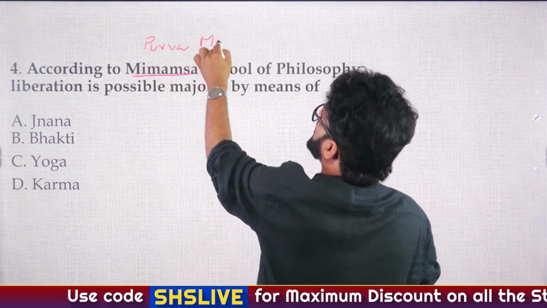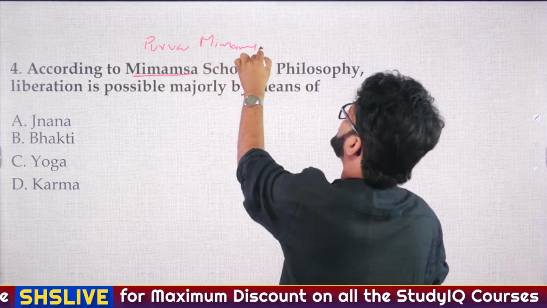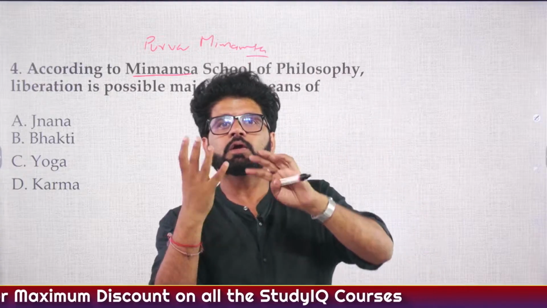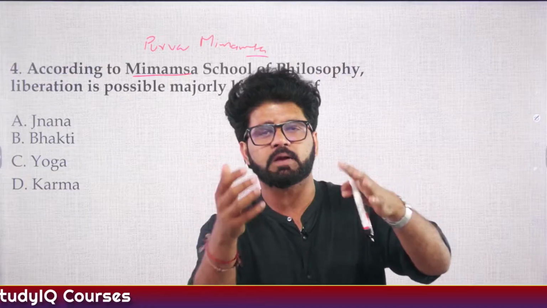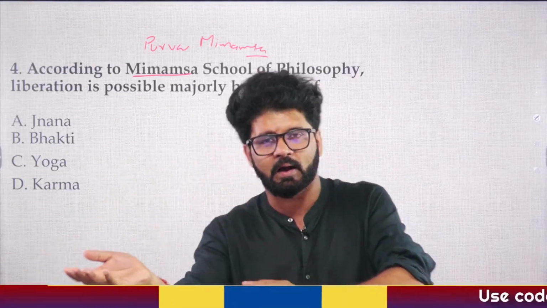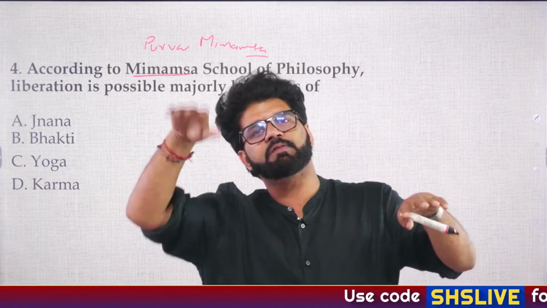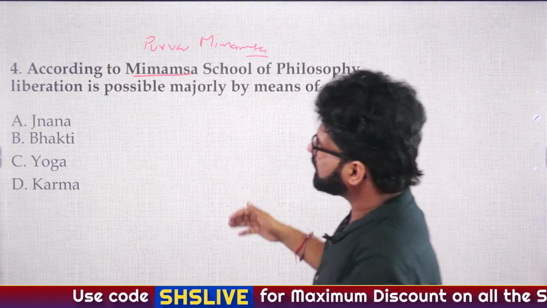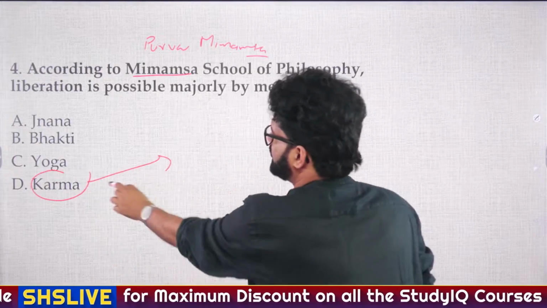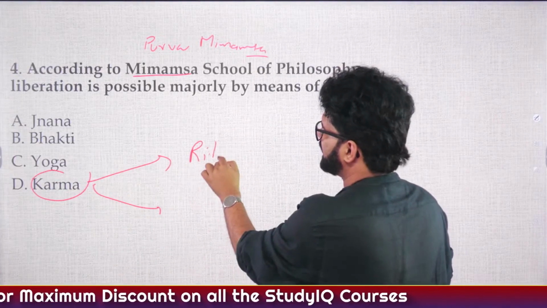If you revise that lecture, you will realize that the Purva Mimamsa school studies the Karm Kand of the Vedas. And what is the Karm Kand? Samhita, Brahmana and Aranyaka. And then the Uttar Mimamsa or Vedanta school talks about the Upanishads. So here liberation is possible majorly by means of karma, and by karma they mean two things: rituals and sacrifices.